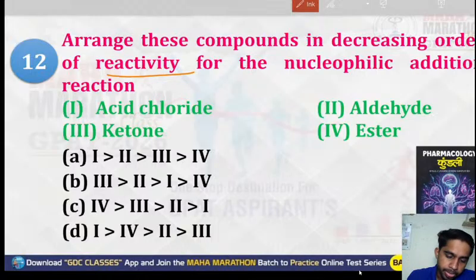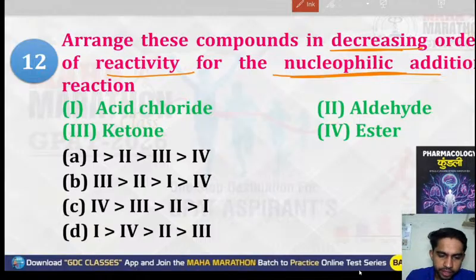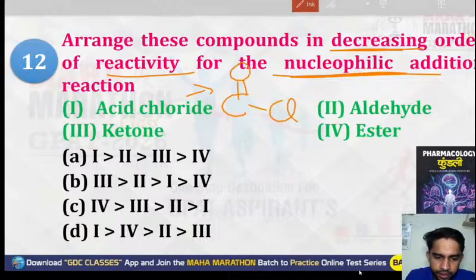So understand this question. Arrange the compounds in decreasing order of reactivity towards the nucleophilic addition reaction. Towards the nucleophilic addition reaction, the first option is acid chloride. Here chlorine will be there. The second one is aldehyde, that is a C double bond with one H, like CHO.